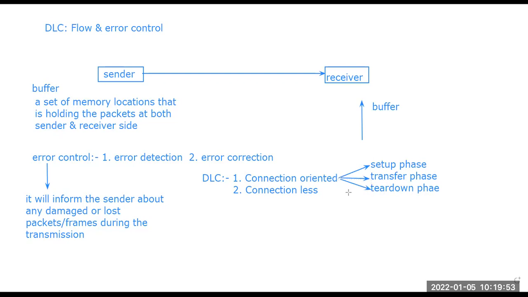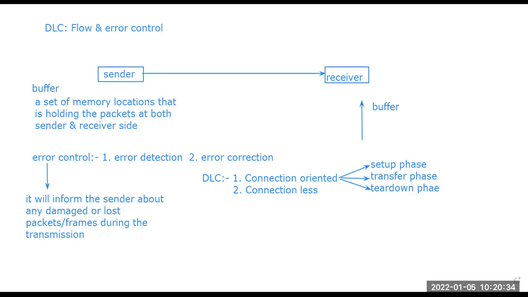So in connection oriented protocols, these three phases are there: setup phase, transfer phase, tear down phase, and a connection with some acknowledgement and an established dedicated path will be set up first. So the frames that are coming from the sender side are transmitted through this particular dedicated path. First the setup phase will be there to set up the connection, then the data will be transferred in the transfer phase, and when the data transmission is done, there will be a tear down phase to close the connection.